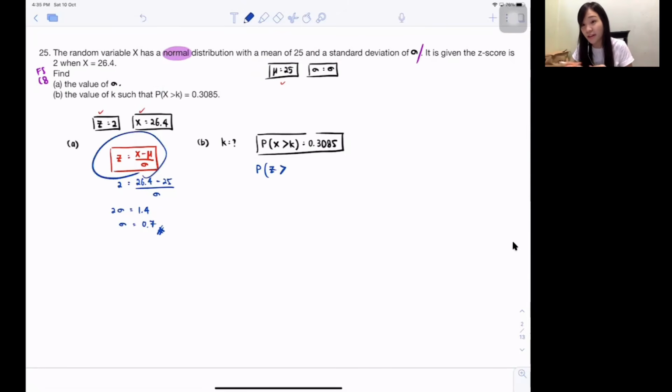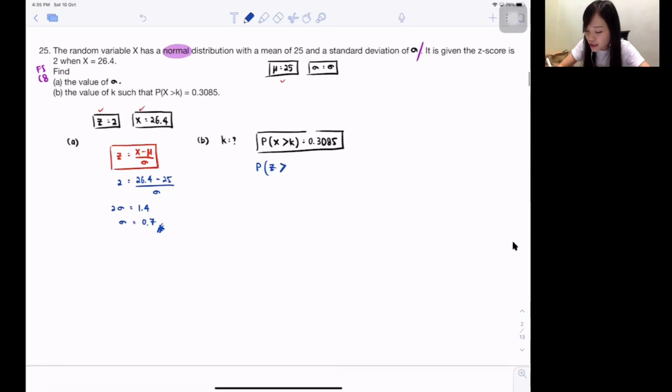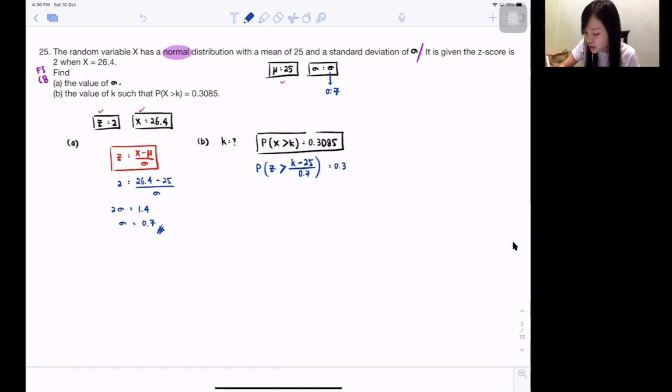This is the formula that I already wrote for you. So guys, take your x, which is your k now, minus your mean, which is 25, divided by your standard deviation, which you got as 0.7. Isn't it standard deviation 0.7? Equals to 0.3085. Then until this moment, how do you look at the table?